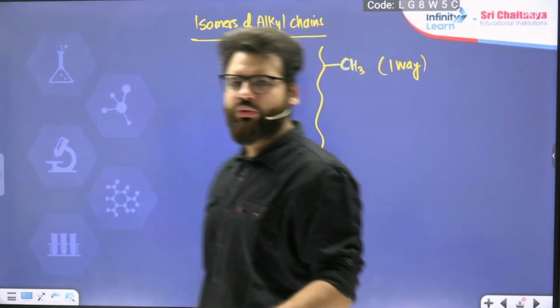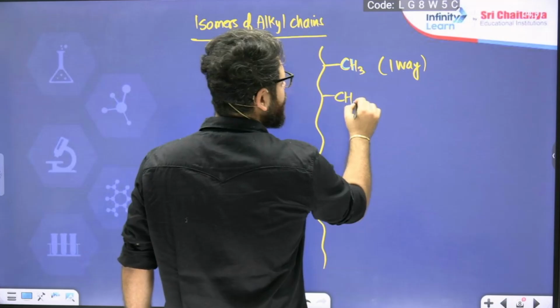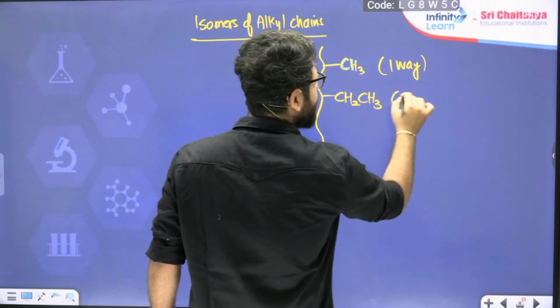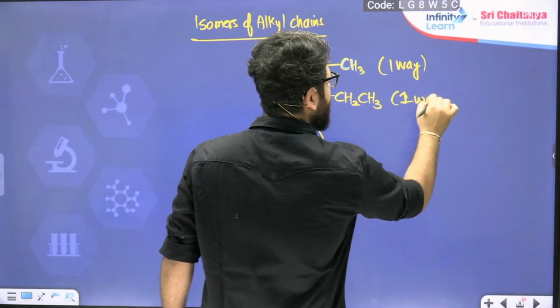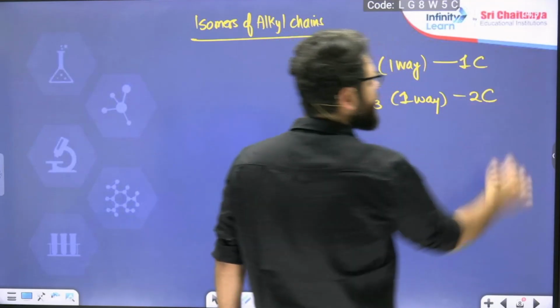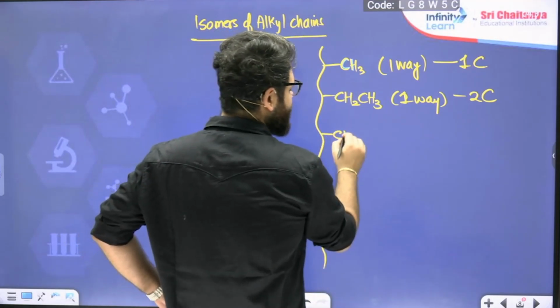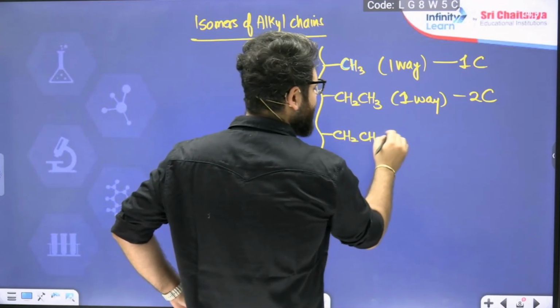I'll tell you how to use it in different cases. One way to keep a single carbon. One way to keep 2 carbons, which is just ethyl. To keep 1 carbon anywhere, you have one way. To keep 2 carbons anywhere, you have only one way. To keep 3 carbons, you have 2 ways. One is you can keep it as propyl.